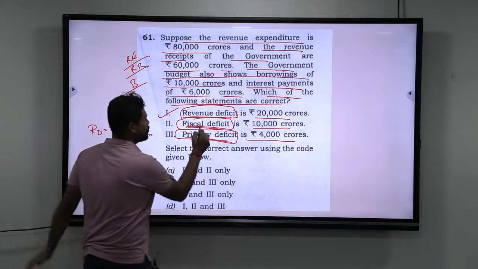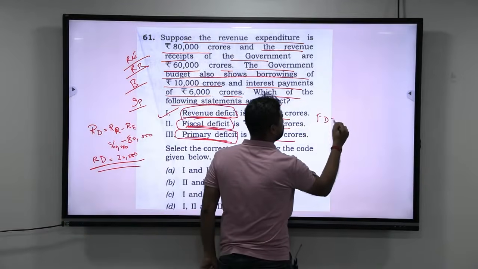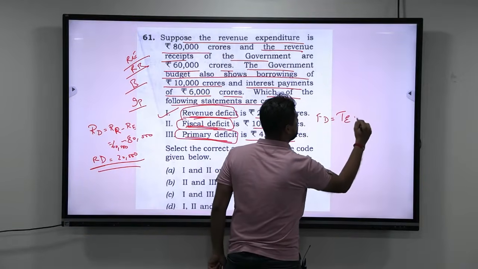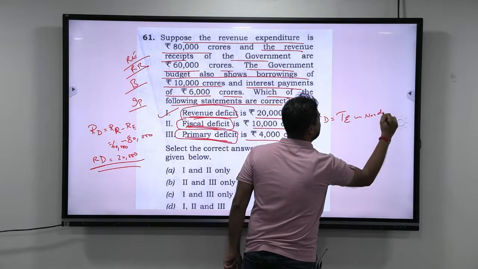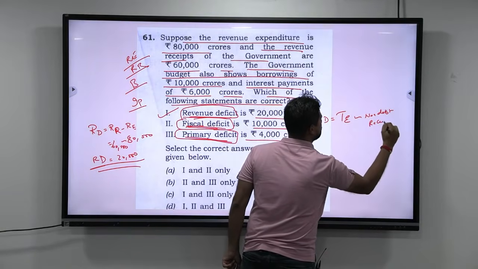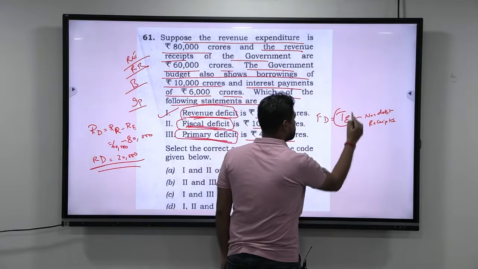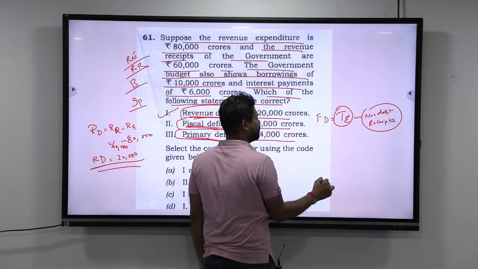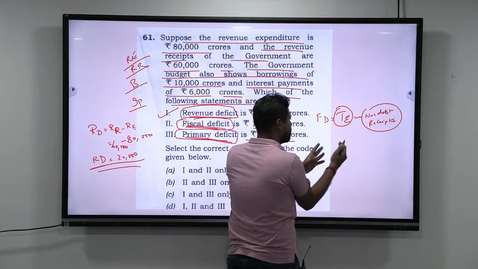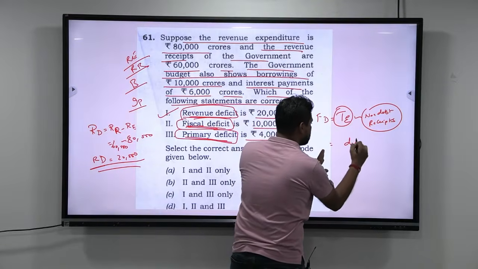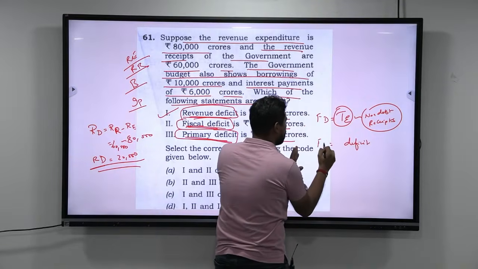Now look at this. What is fiscal deficit? Fiscal deficit is total expenditure minus non-debt receipts. Total expenditure minus non-debt receipts means expenditure minus revenue, which means there is a deficit here. This deficit is what is called fiscal deficit.